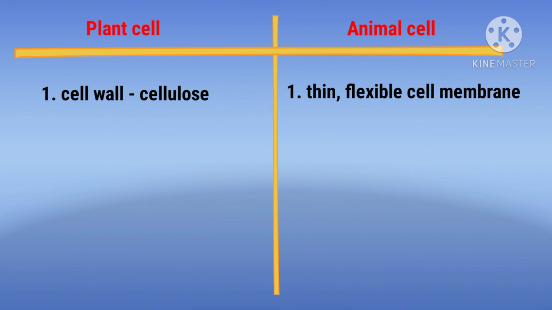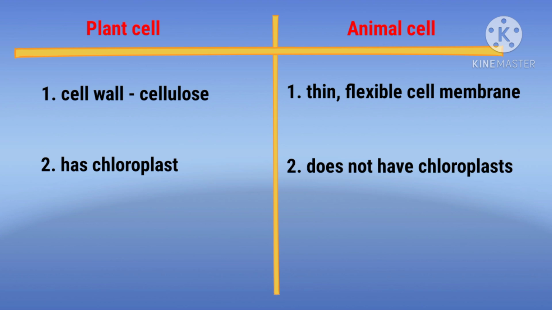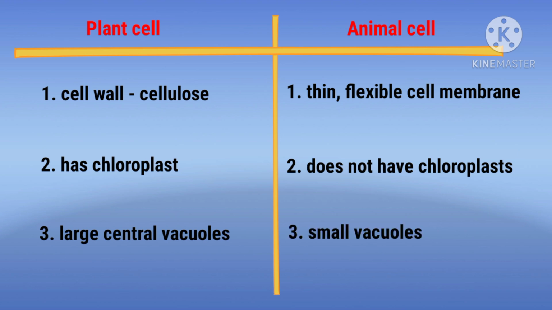The plant cell has chloroplasts, but the animal cells do not. The third point is, most plant cells have a large central vacuole in the cytoplasm, but the animal cells do not have a large vacuole; they have small vacuoles in the cytoplasm. Are you clear about the cell structure and their organelles?